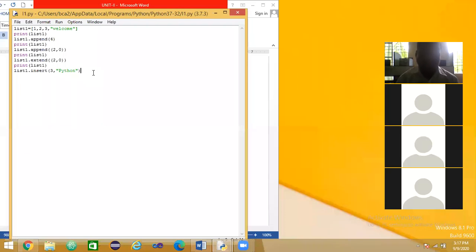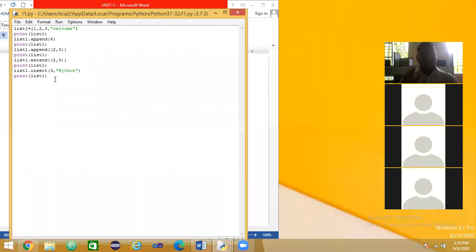It starts from 0 like arrays: 0 1 2 3 4. See this function, what it is doing, it is inserting Python into the third place of the list. Print of list 1. Okay.